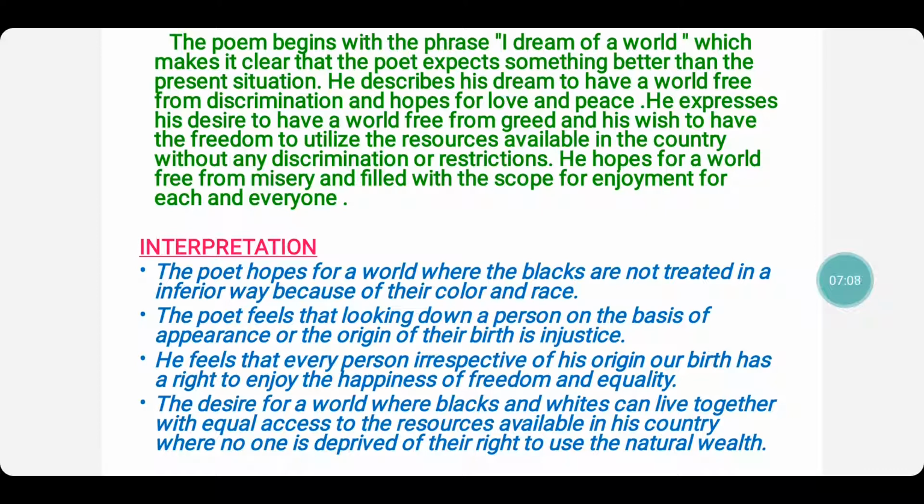Here he doesn't say that the black should dominate the white. No, there should be equal rights. Even the black should treat the whites equally once they get to the equality. So this is what we understood from the poem.